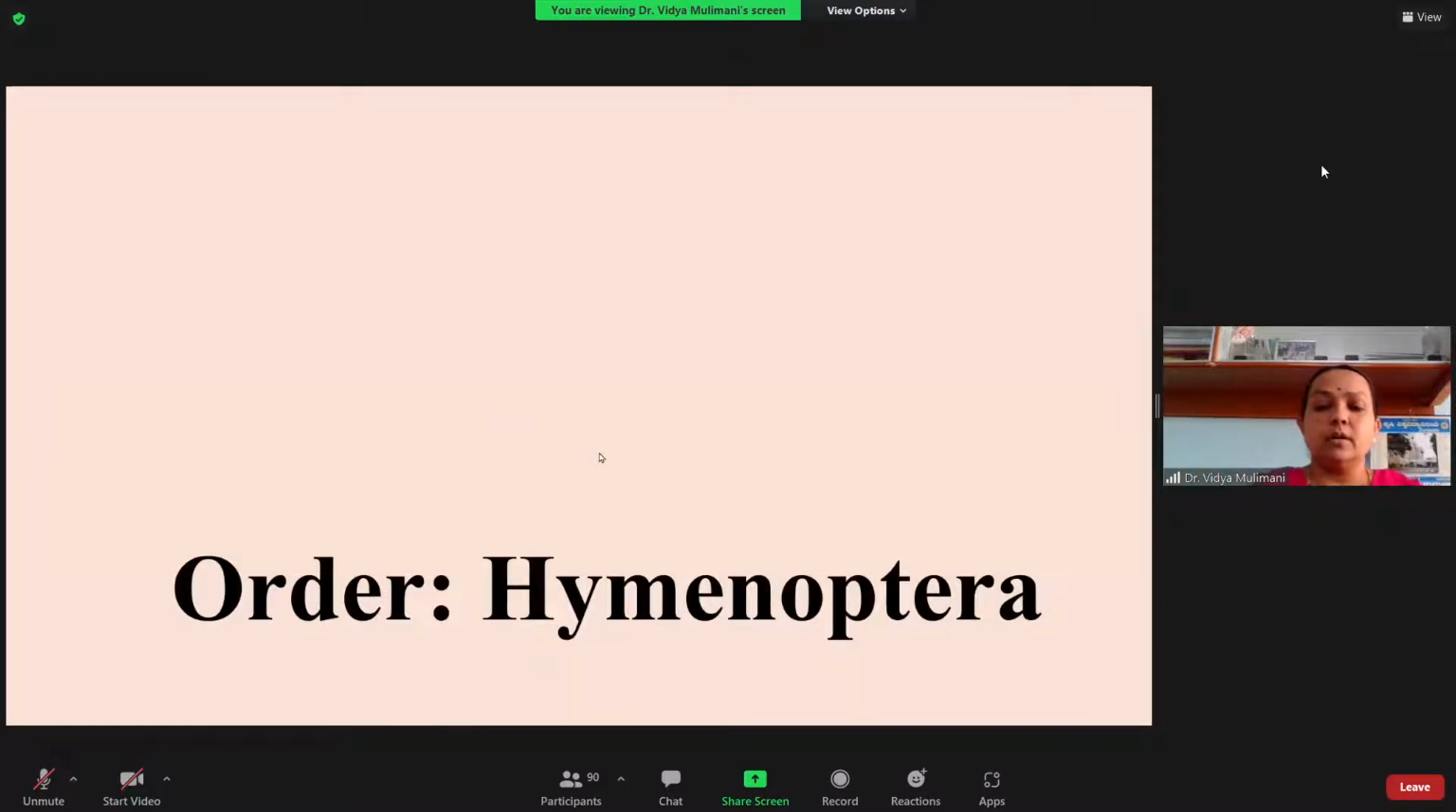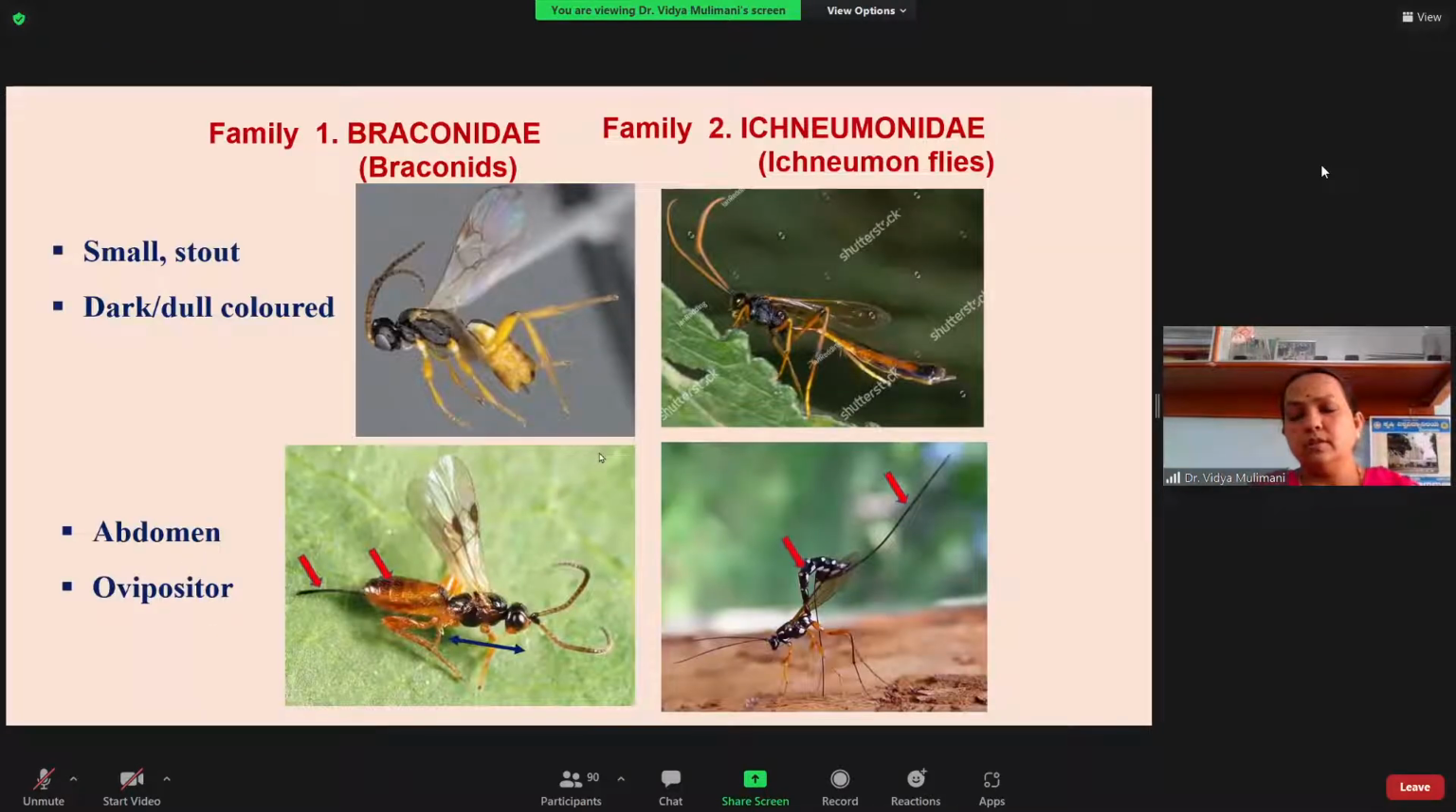So coming to the order Hymenoptera, you have to at least remember 10 families under the order Hymenoptera, because in many of the exams, they will ask you to write at least 5 families or 10 families from the Hymenoptera which do the job of the parasitoid. Under such conditions, you have to write the family with an example. Because of that, according to the family, I'm just giving you the example.